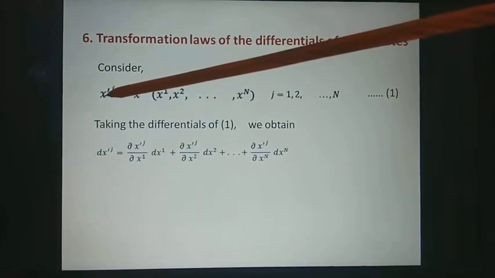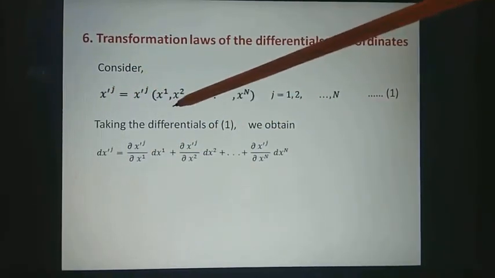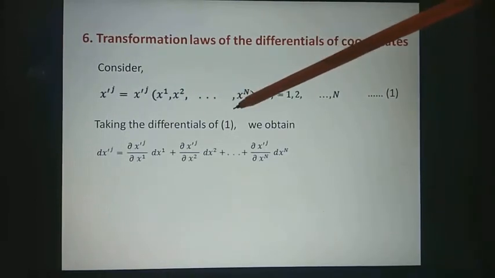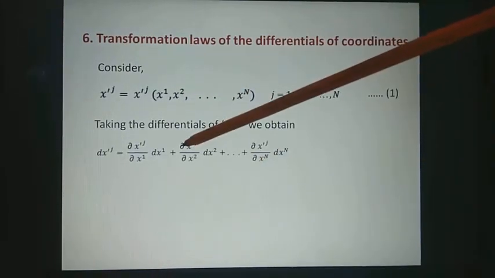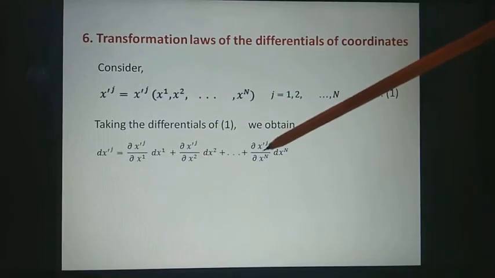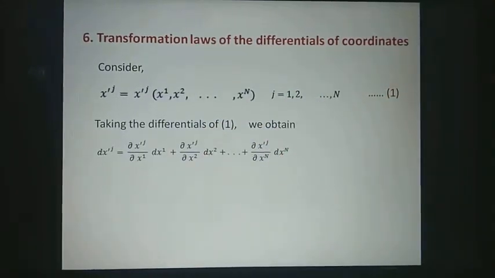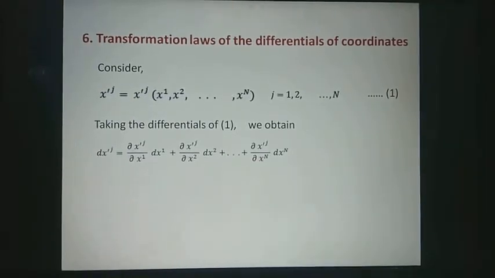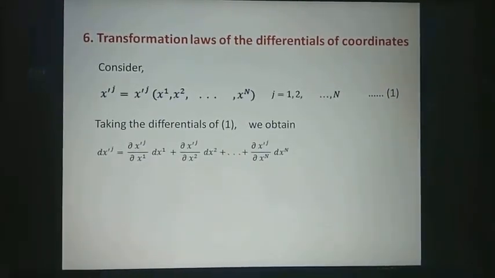Similarly, the differentiation with respect to x2, x3 and so on up to xn gives del x dash j by del x2, del x dash j by del xn. So there are n such equations, because here j takes the values from 1 to n.